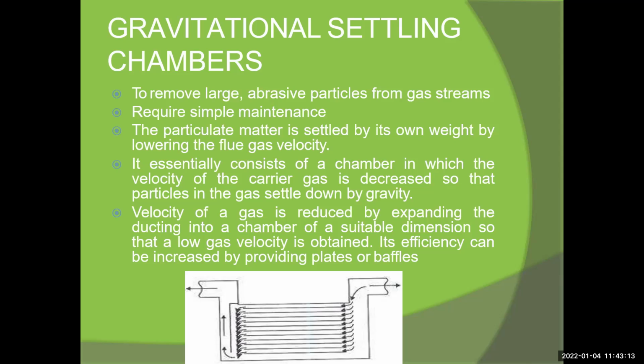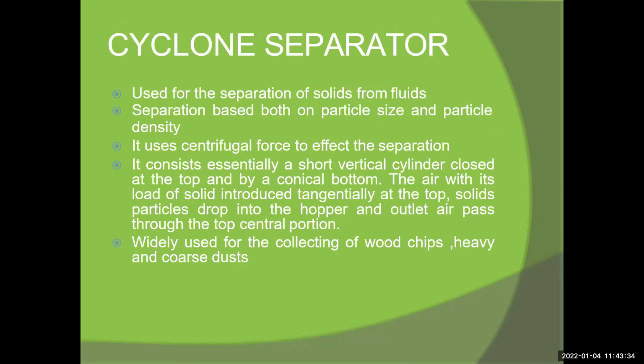Its efficiency can be increased by providing plates or baffles. In this type of chamber, plates and rods are provided. There are many types of plates available in the gravitational chamber and the baffles.